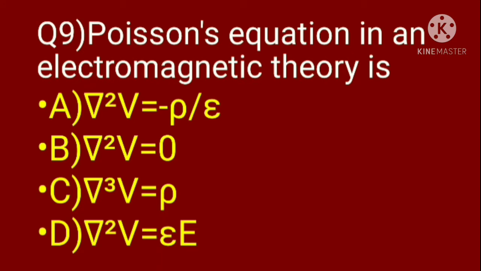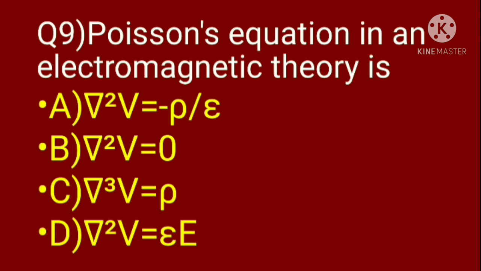Question 9. Poisson's equation in electromagnetic theory is: option A, del square V equal to minus rho divided by epsilon; B, del square V equal to 0; C, del cube V equal to rho; D, del square V equal to epsilon E. Option B, del square V equal to 0, represents the Laplace equation, so it is incorrect.